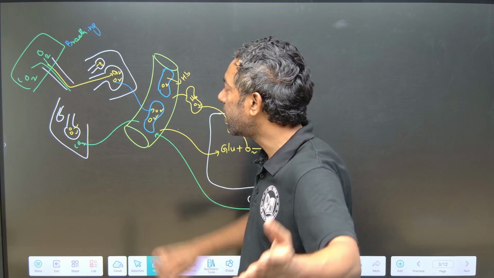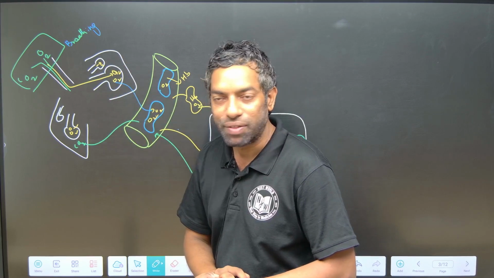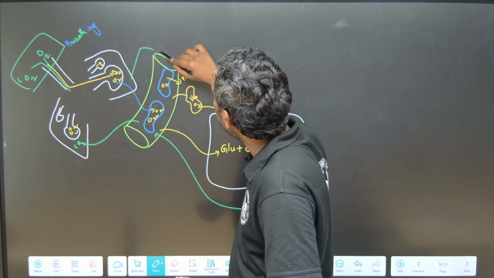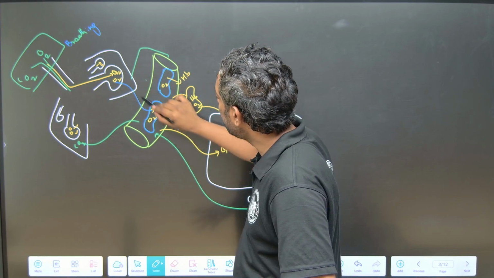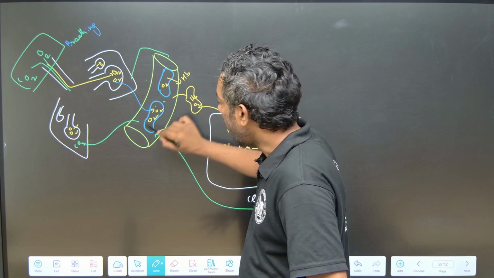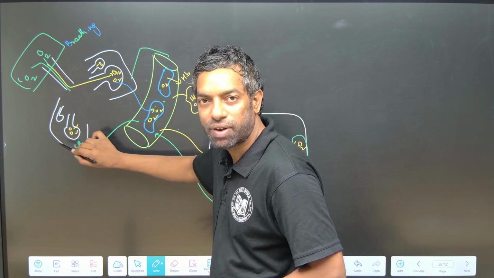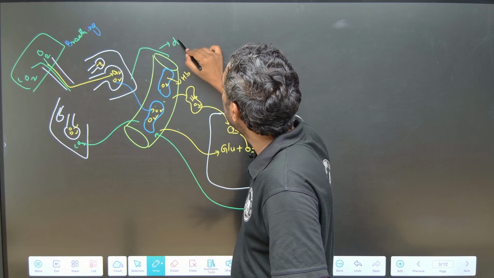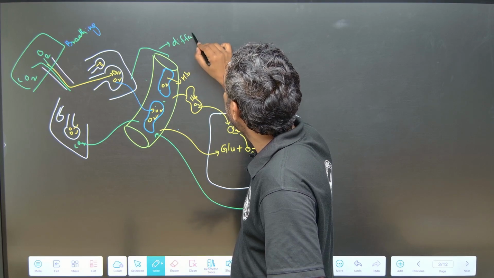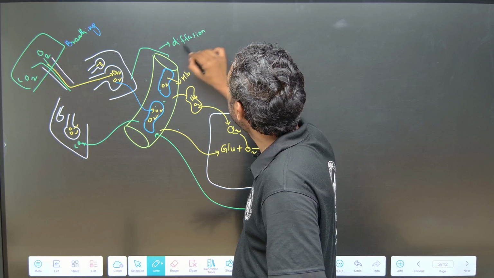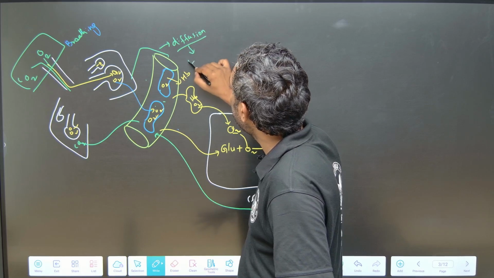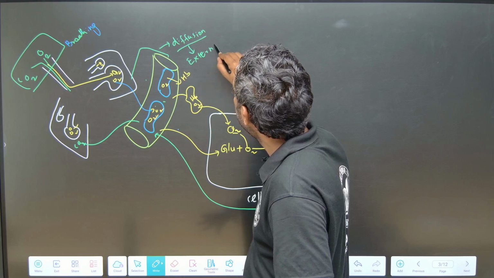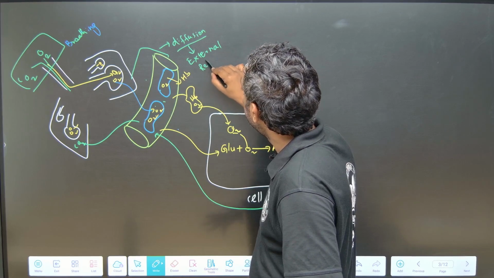Between the lungs and blood there is an exchange: oxygen enters into the blood and carbon dioxide exits from the blood. This is called diffusion. This diffusion we call external respiration.